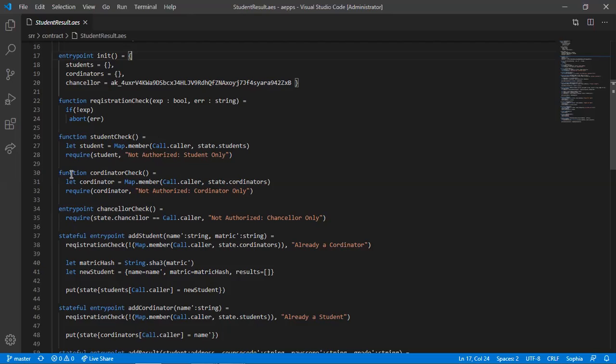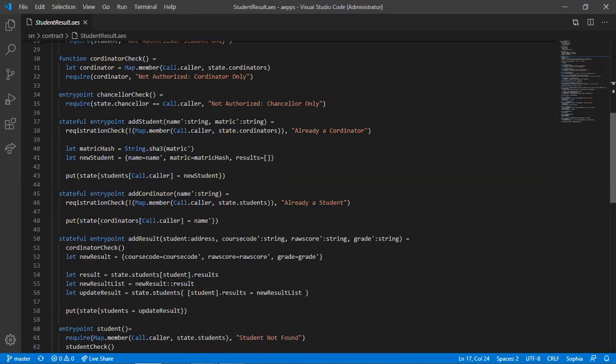Then it's creating another function called coordinator check, which is the same, checking for the coordinator in this state of coordinators. And if this coordinator does not exist, bring out not authorized coordinator. Then finally, it's creating a chancellor check, which is requiring that the call.caller of the function is this address, else bring out not authorized chancellor.